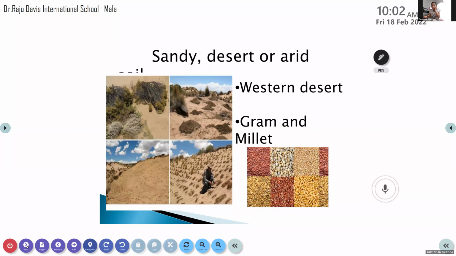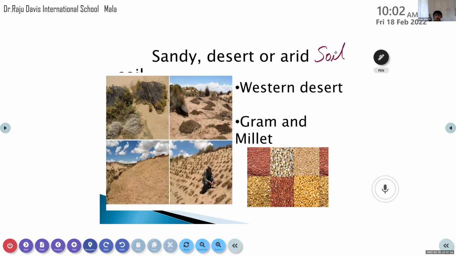Next one, sandy desert or arid soil. In short you can say desert soil or arid soil. That means the soil is very dry. So where can we see this type of soil?